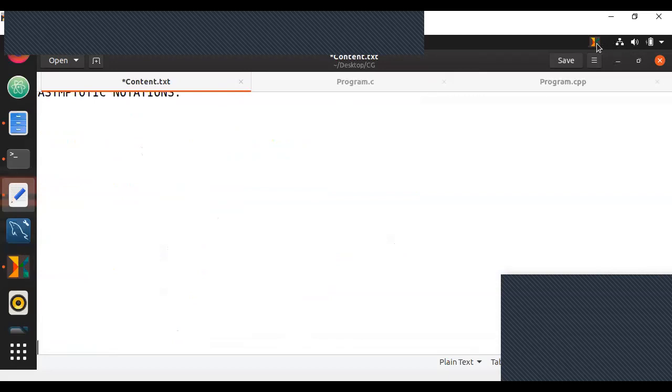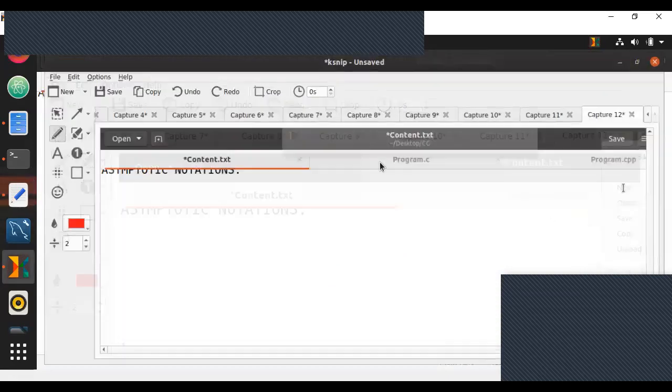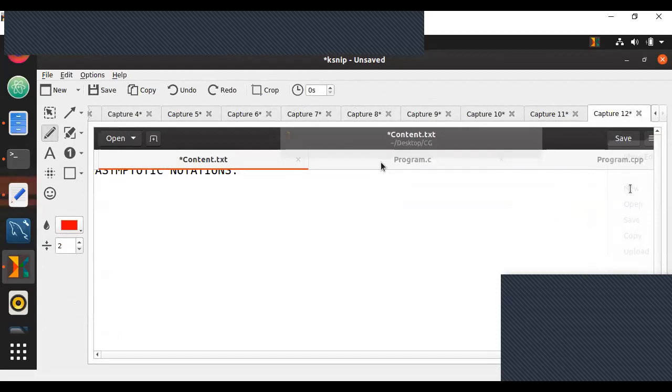All right, this is a very basic concept, based on which your entire concept of time complexity works. Asymptotic notations help define how much time your program takes using a mathematical boundary.